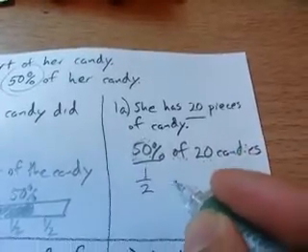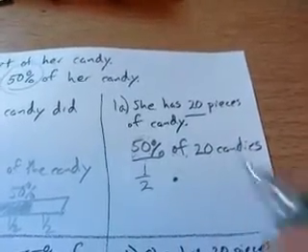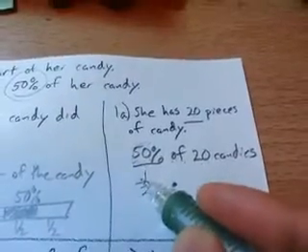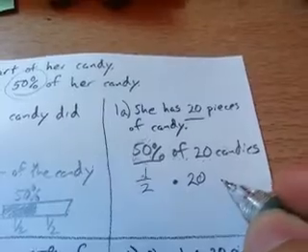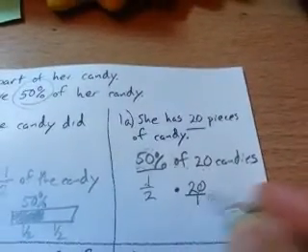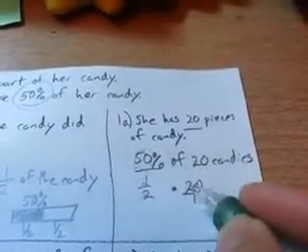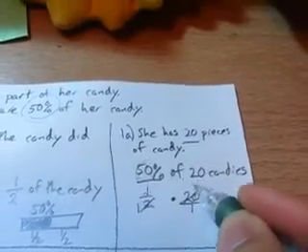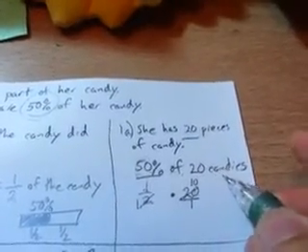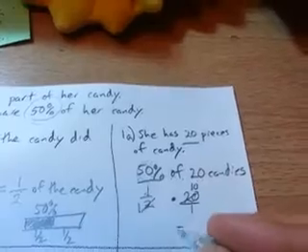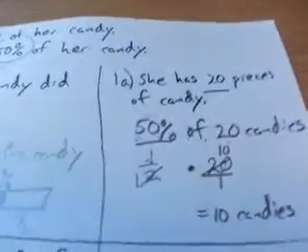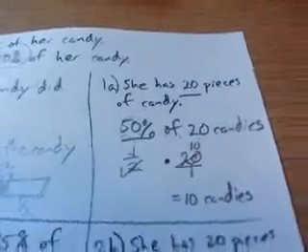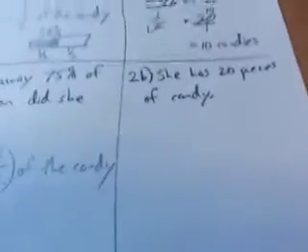But how do I rewrite of? Of means multiplication. So I want to give away a half of 20. And we could write this as 20 over 1, and we could cross cancel, so this becomes 1, this becomes 10. So how many candies is she giving away? Just like we said, 10 candies. Okay, no biggie. But how about if we go and do this one?